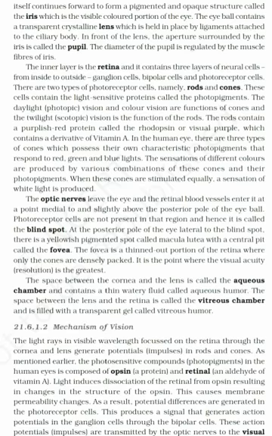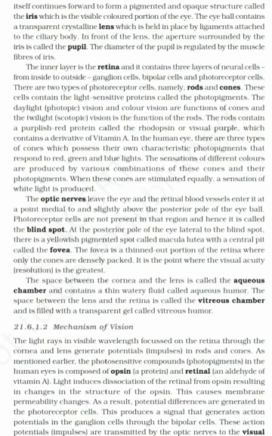In the human eye, there are 3 types of cones which possess their own characteristic photopigments that respond to red, green and blue lights. The sensations of different colors are produced by various combinations of these cones and their photopigments. When these cones are stimulated equally, a sensation of white light is produced.